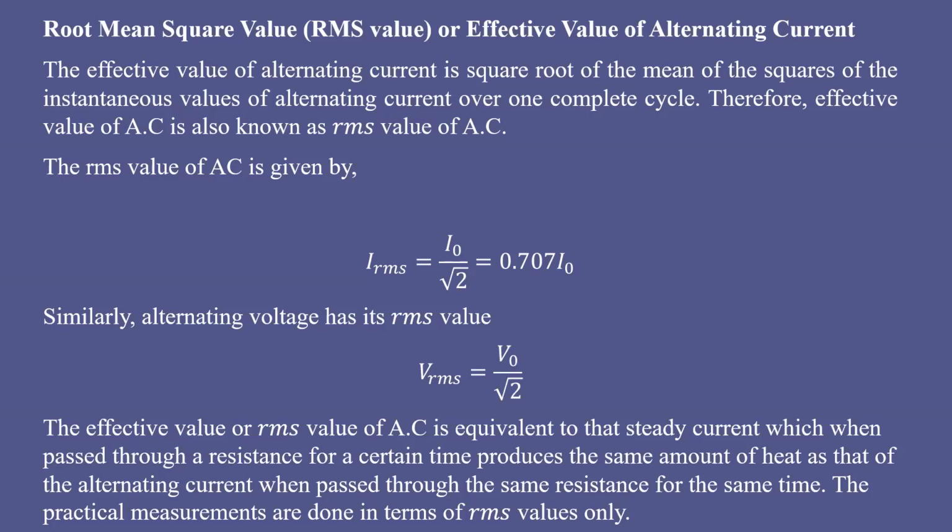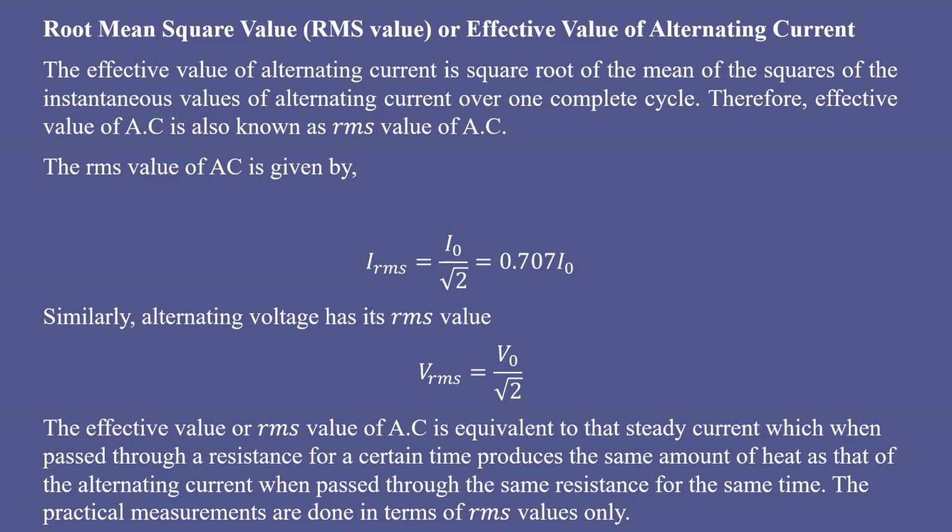Because if you pass DC current through a particular resistor for a certain amount of time, definitely it will produce some amount of heat. If you pass alternating current through the same resistor for the same interval of time, then it will show the same amount of heat, which is equal to the RMS value of AC.